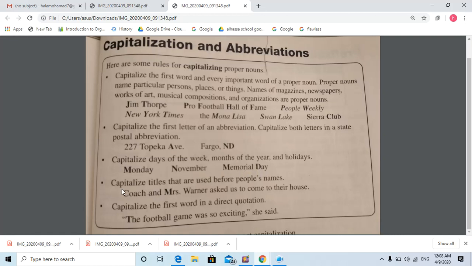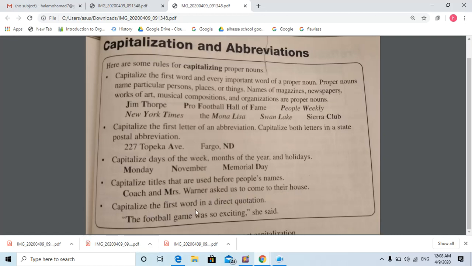Number 4, capitalize titles that are used before people's names. For example, Miss Hiba, Mrs. Hiba, Mrs. Hala, Mrs. Bandari. The M should start with a capital letter. Okay, here Coach and Mr. Warner. Here C is the beginning of the sentence, and Mrs. Warner, M should be capital, like you will say Mrs. Hiba or Mrs. Bandari. Here M should be capital.